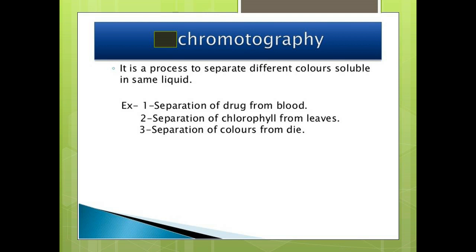Based on this principle, we have paper chromatography. In this method, we use it to separate the different colored dyes in a sample of ink. Other examples of chromatography: separation of drugs from blood, separation of chlorophyll from leaves, separation of colors from dye.